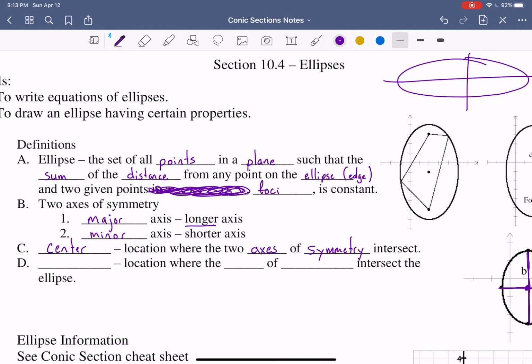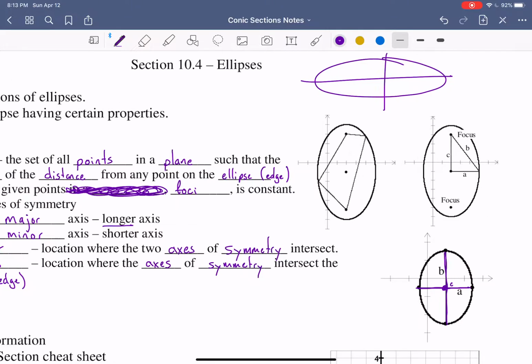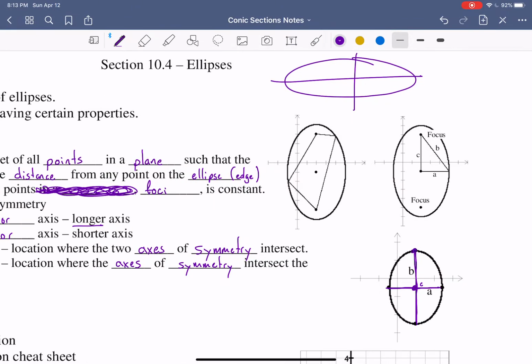The other points, I'm sorry, not the foci, the vertices, are the locations where the axes of symmetry intersect with the ellipse, and that's the edge. So those vertices would be these dots right here. We have one vertex, 2, 3, 4. Those are the vertices of the ellipse.